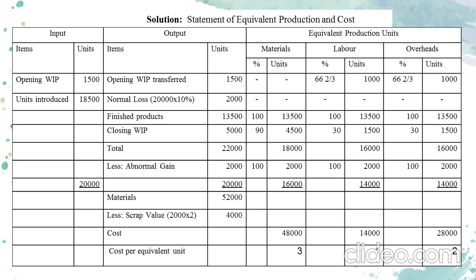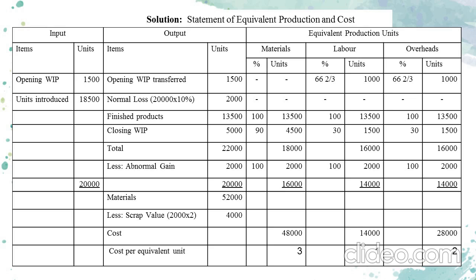We will be getting 20,000 units, equivalent to the input figure. Then in the case of material, the total of 18,000 has to be reduced by the abnormal gain of 2,000. Then the equivalent production unit of material is 16,000 units. Regarding labor, we have to deduct 2,000 abnormal gain from the total. So the equivalent production unit of labor is 14,000. Same is the case for overheads also.